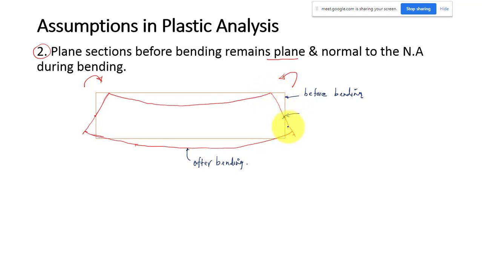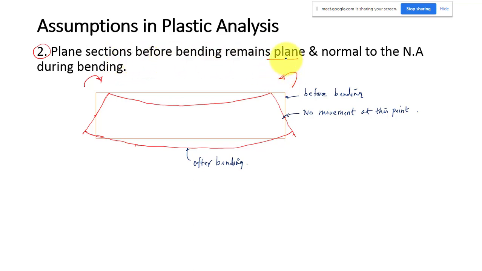This point moves away in this direction because this part will be under compression and this part will be under tension. At this point, which is on the neutral axis, there is no movement. As per this assumption, a plane section before bending remains plane.